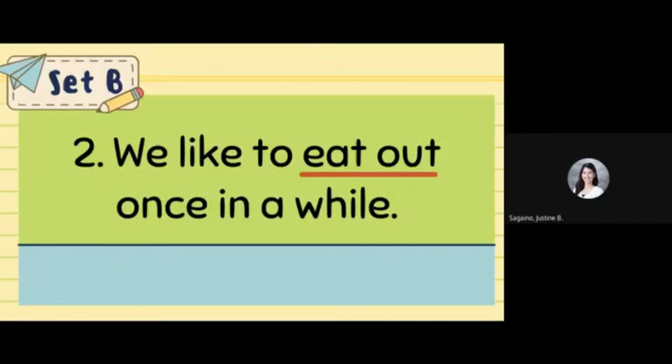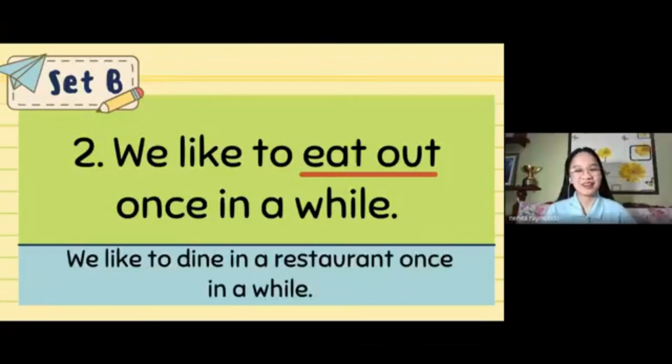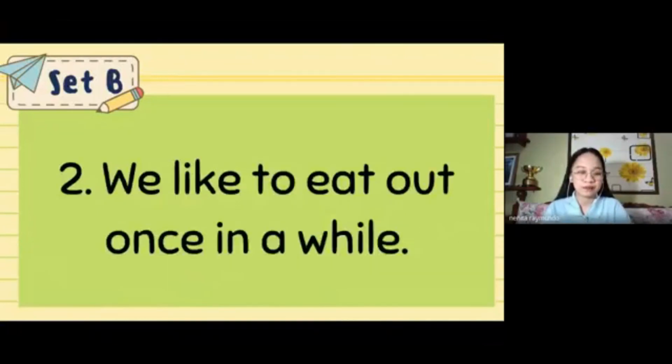Let's see if that's correct. Okay, you almost got it correct. Eat out means to dine in a restaurant or outside your house. Could be a restaurant or somewhere that is not at home, okay? So we like to dine in a restaurant once in a while. There you go. Now, what is the subject in this sentence, Kim?